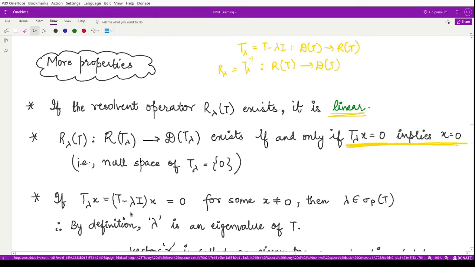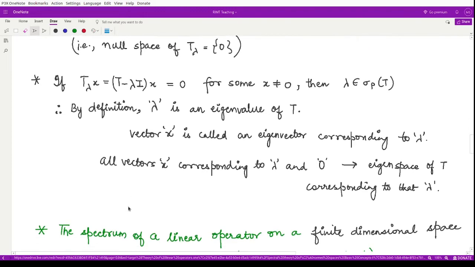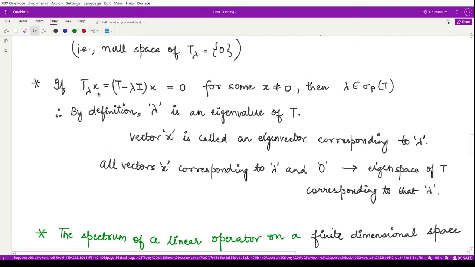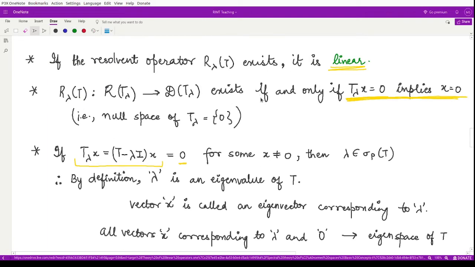Next property we have: because we have defined T lambda x by this, if this thing is equal to 0 for some x which is not 0, then we will say that lambda would belong to the point spectrum.